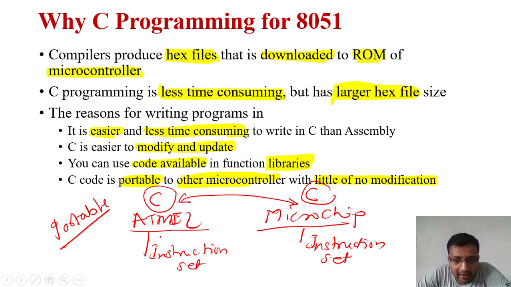But in the case of assembly language, what do we need to do? We need to write the full code, because all the instruction sets are different. But in the case of C, it is not required. So we can reuse it. It is a portable language.